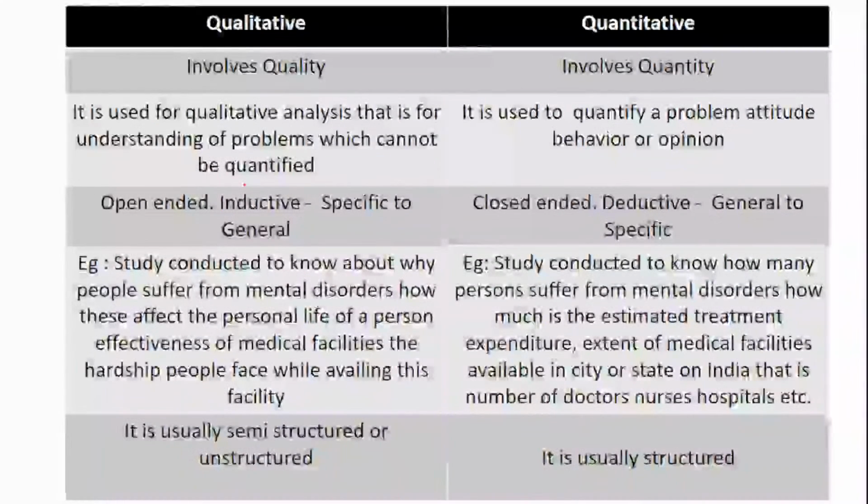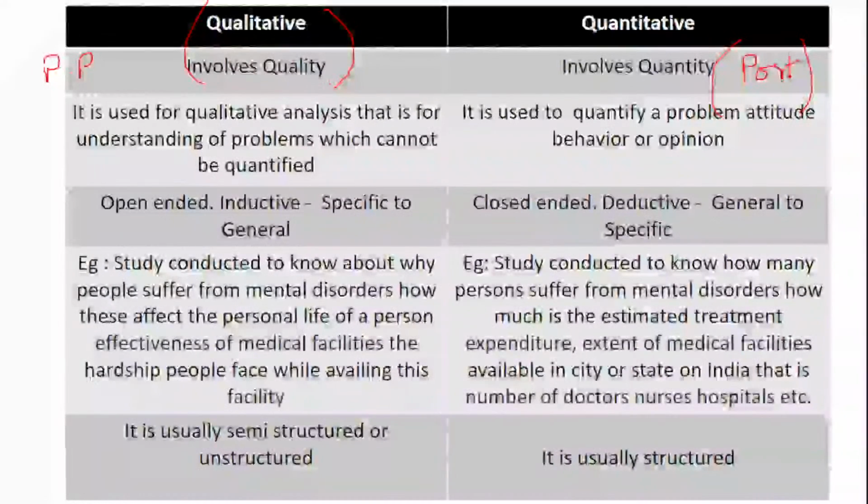We should equally know what qualitative research and quantitative research are. Just now we saw that positivism is quantifiable, and the post-positivistic approach is qualitative. When I say qualitative, it indicates involvement of quality.